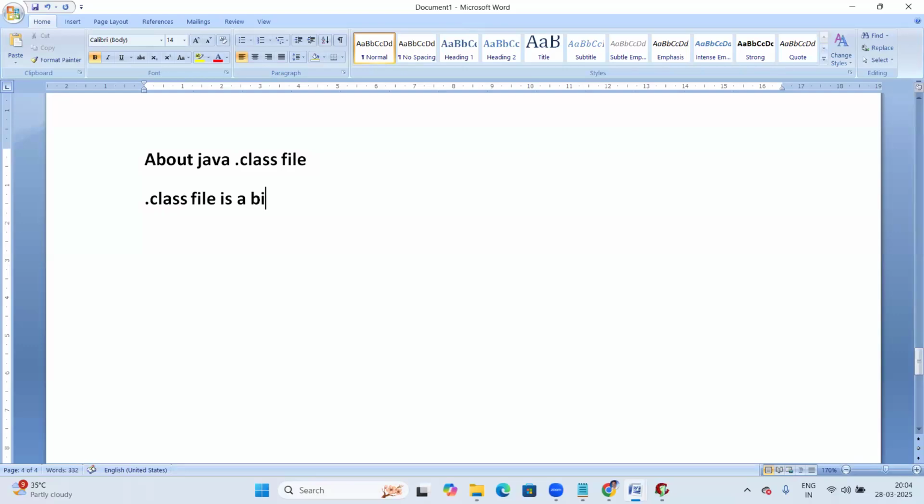It's a byte code file, not a binary code file. It's a JVM understandable language. Binary code is system understandable, but byte code is JVM, Java Virtual Machine, understandable language. So a dot class file is a byte code file, a JVM understandable language.